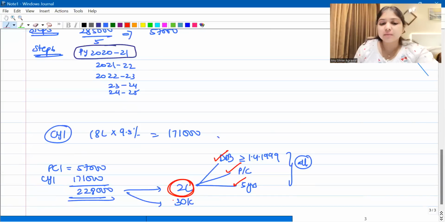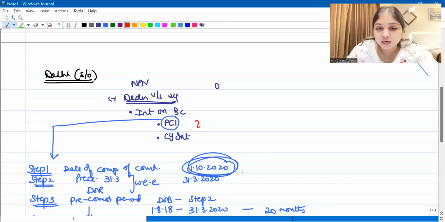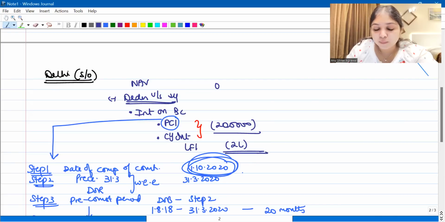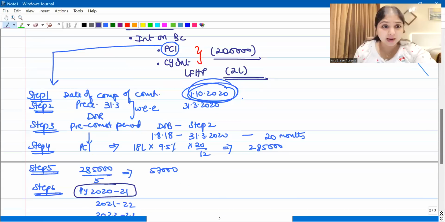So all our conditions are fulfilled. So what will be the maximum limit over here? The maximum limit over here is going to be 2 lakhs. So how much total interest deduction will you enjoy in this question? You will enjoy total interest deduction of 2 lakh rupees. So your loss from house property from the self-occupied unit is going to be 2 lakh rupees.